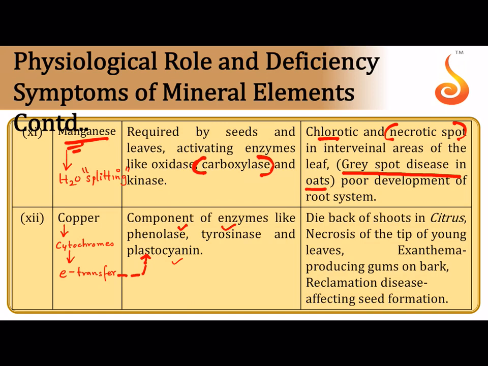In case of copper deficiency, there is dieback, meaning the apical meristem, the growing tips of the branches and the shoot, will start dying, and the death progresses on. That is called dieback. Exanthema, that is the bark starts oozing out a gummy substance, and these are some of the symptoms of copper deficiency.